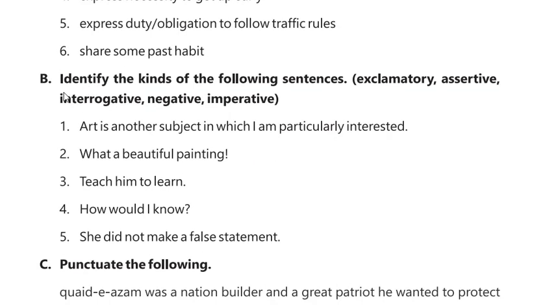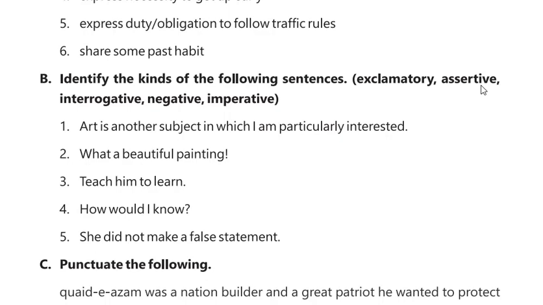Our next activity is identify the kinds of the following sentences. The first one is exclamatory. Exclamatory sentences express sudden and strong emotions and feelings. These sentences always end with an exclamation mark. For example, how beautiful this city is. This sentence shows wonder after seeing the beauty of a city.